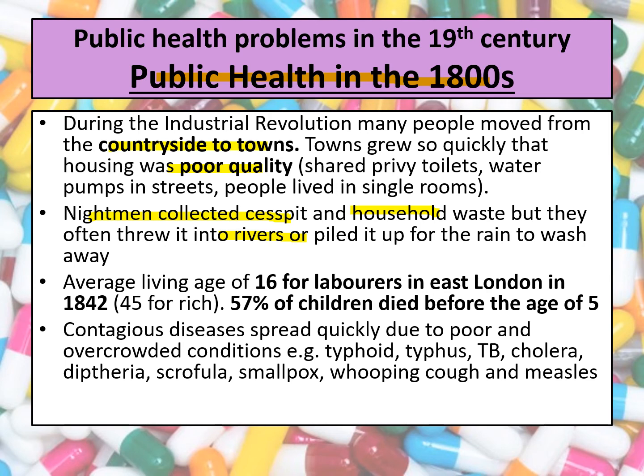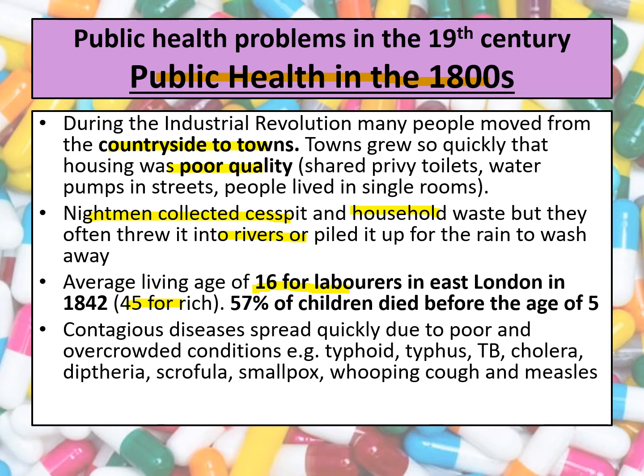As a result of these poor living conditions, the average life expectancy was 16 for labourers in the East End of London in 1842 and 45 years old if you were rich. So we can see this had a massive impact on life expectancy. And generally 57% of children died before the age of 5.